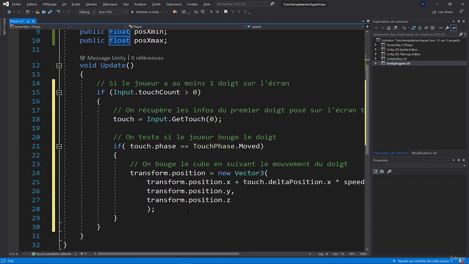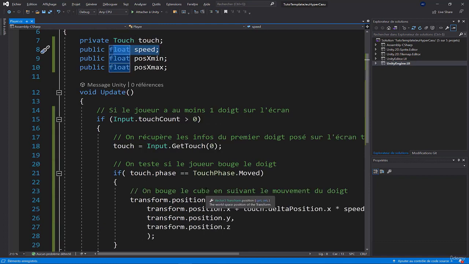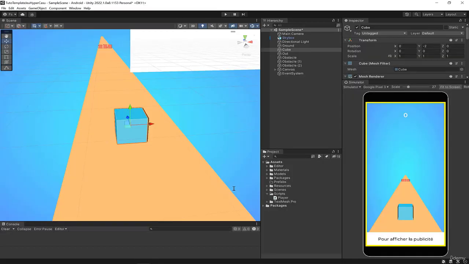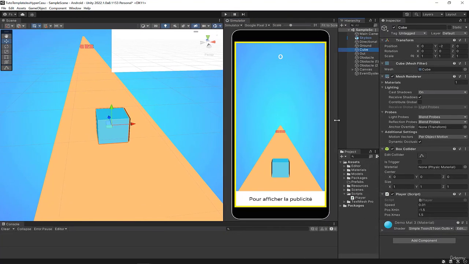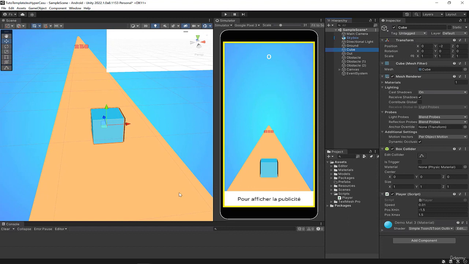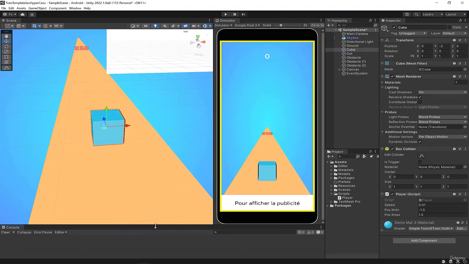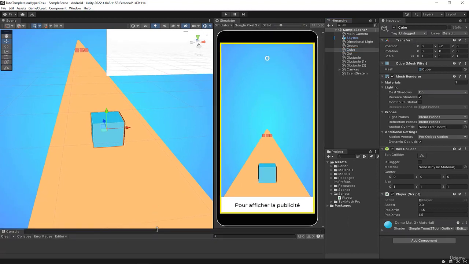Now, normally that's all we need to do. We can do Ctrl S to save, and then we'll test it. I'll go back to Unity. I'm gonna increase this a little bit, like this. I go back to Unity, and since we've created a mobile project, and we're on the simulator, it's a little novelty, but now we can test as if it were a real touch screen.